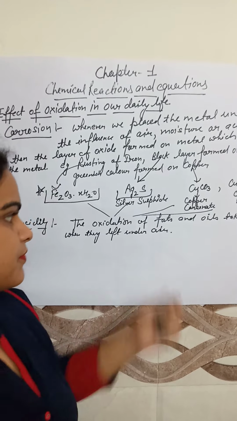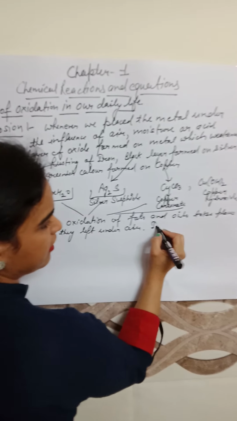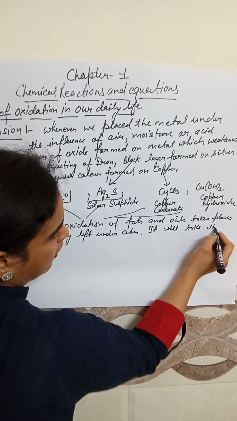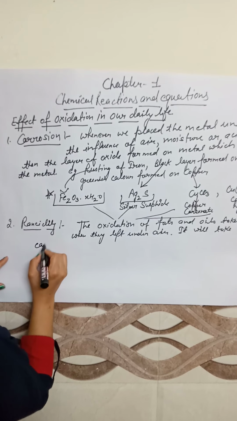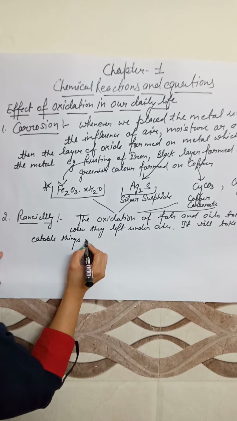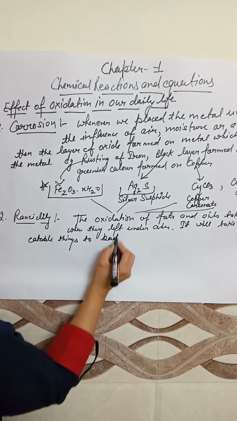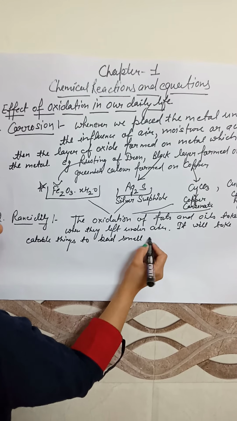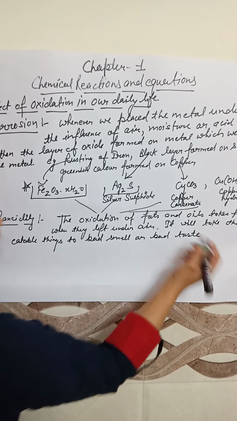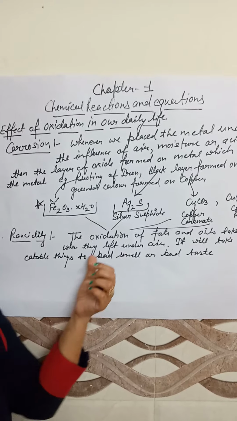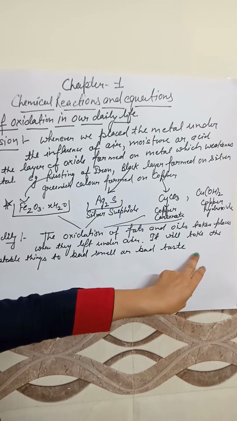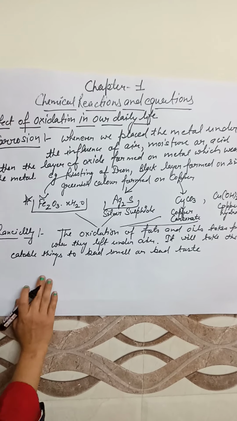For example, it makes eatable things have a bad smell, foul smell or bad taste. That is called rancidity. Rancidity means the spoilage of food. The spoilage of food means when the food is not fit to eat. That is called rancidity.